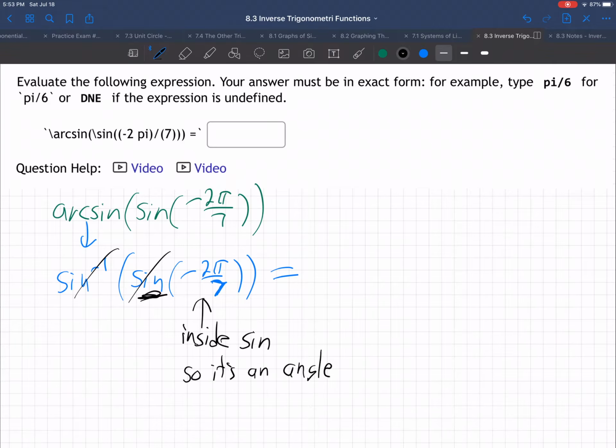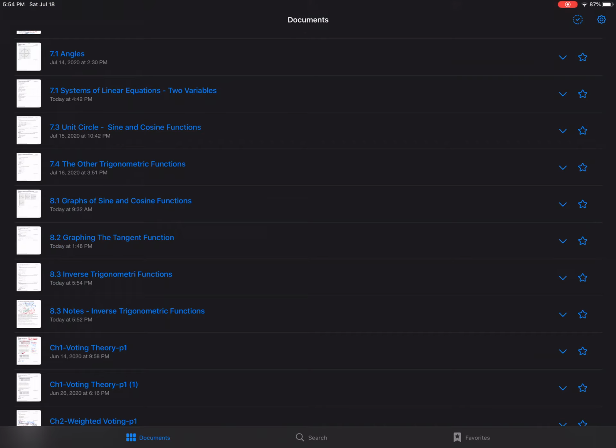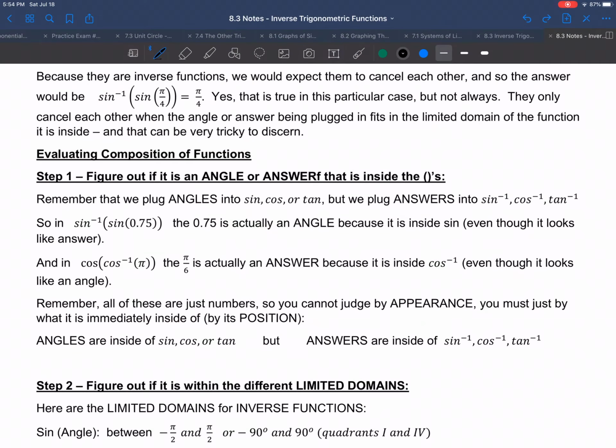We put angles like pi over 3 into sine, and we get an answer, root 3 over 2. And for inverse trig functions, we put in answers and we get out angles. So this is inside of a sine, so it must be an angle. That's our first order of business. So decide if it's an answer or an angle. Ours is an angle.